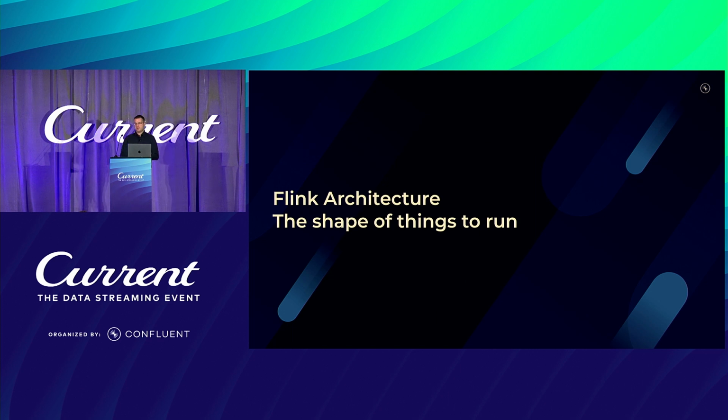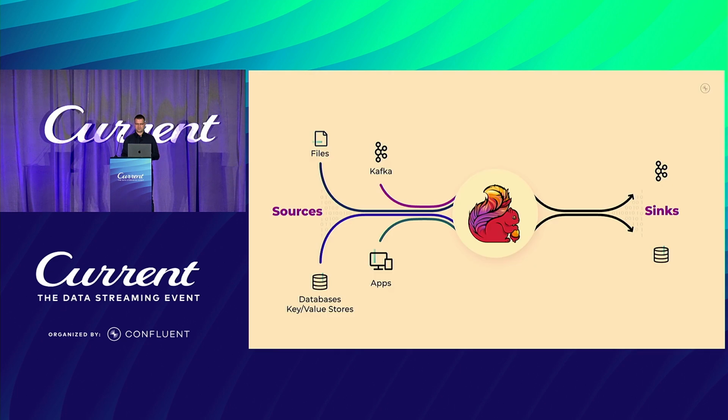Let's dive a bit into Flink's architecture and see how it is running a job. Flink applications, as I mentioned before, are consuming data from one or more event sources. Those sources can be files, messaging systems, databases, or any other service or application that produces data. Then after processing, Flink is writing those results into one or more sinks.